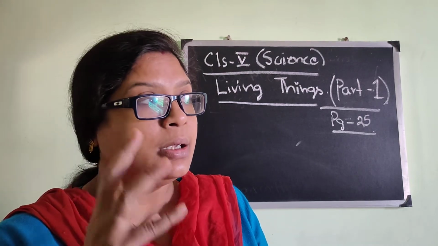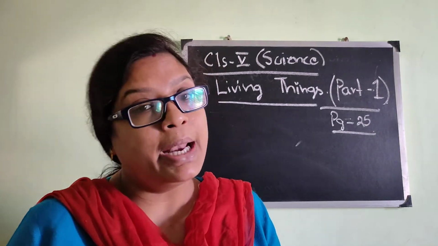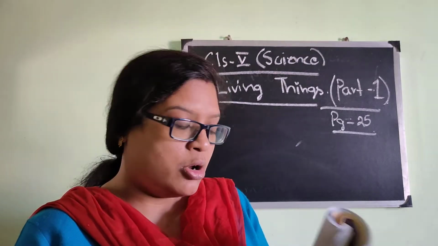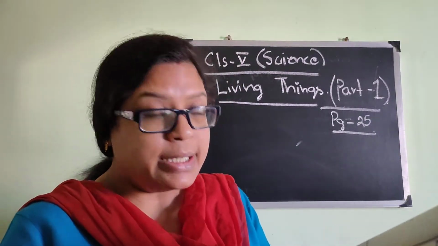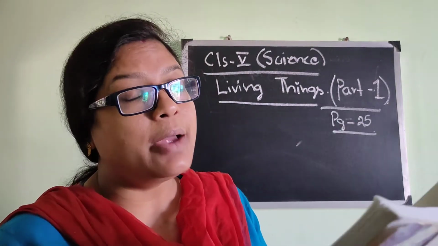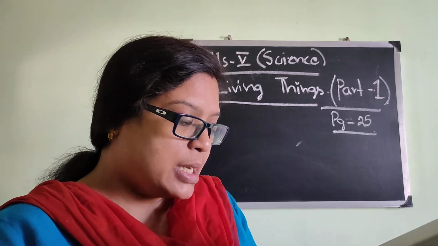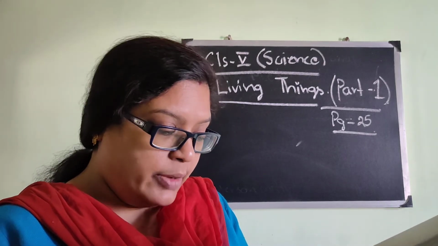So non-living things are divided mainly into two different parts: man-made non-living things and natural non-living things. Now we will start the characteristics of living things. As we have to discuss living things in this chapter, we will discuss the different characteristics of living things.